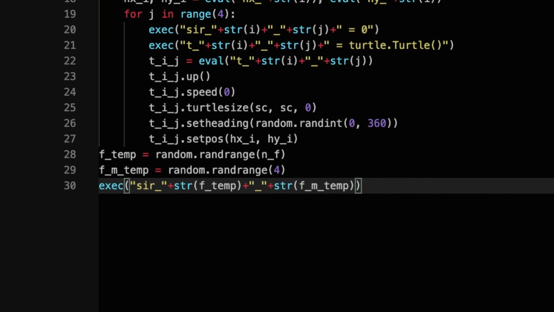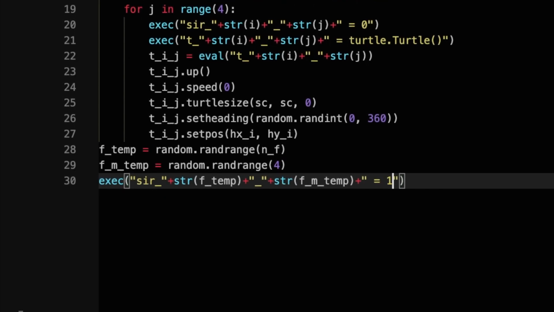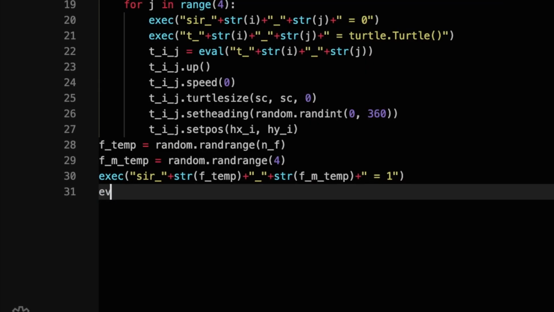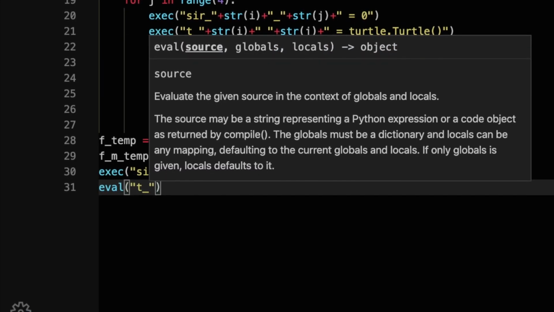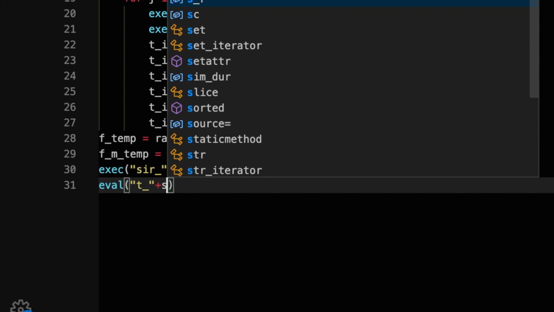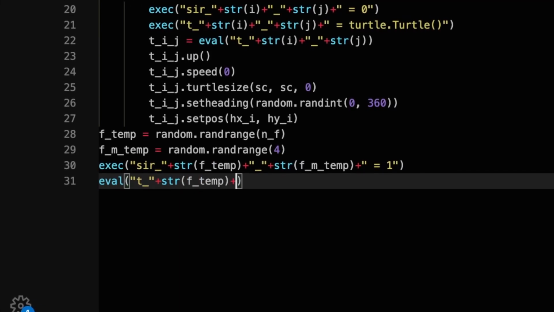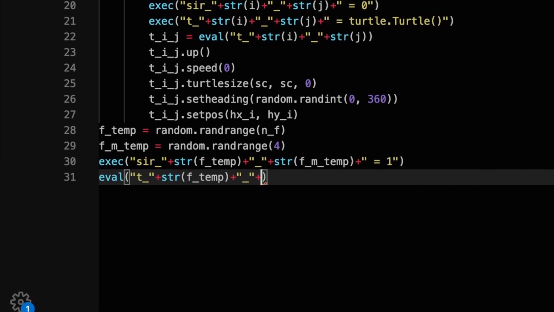We must lift up the turtle by using the command up, as it will draw its path out otherwise. We can then set the turtle's speed value as 0, which will make it go as fast as possible and make our simulation faster. Remember, we're running this for one virtual day. We can then scale our turtle with the sc variable that we have defined.